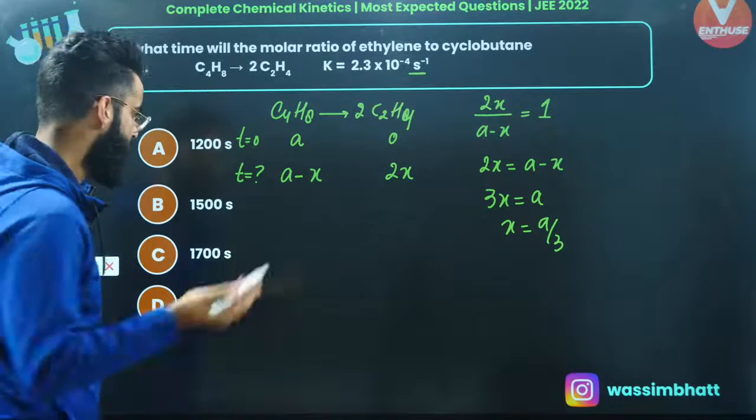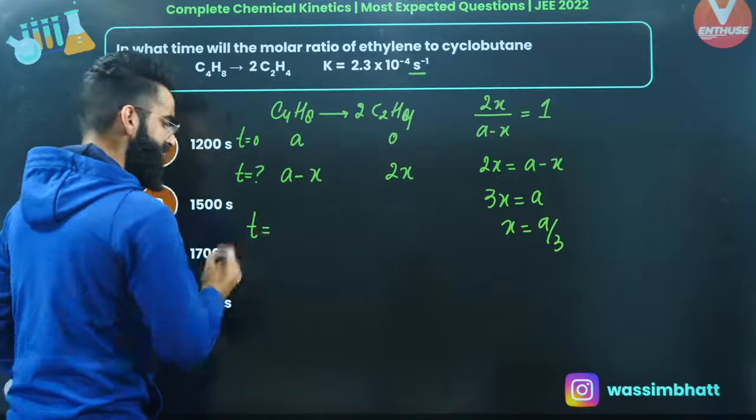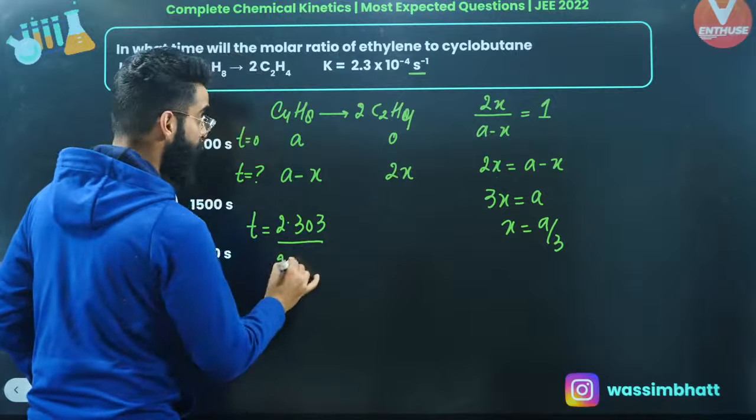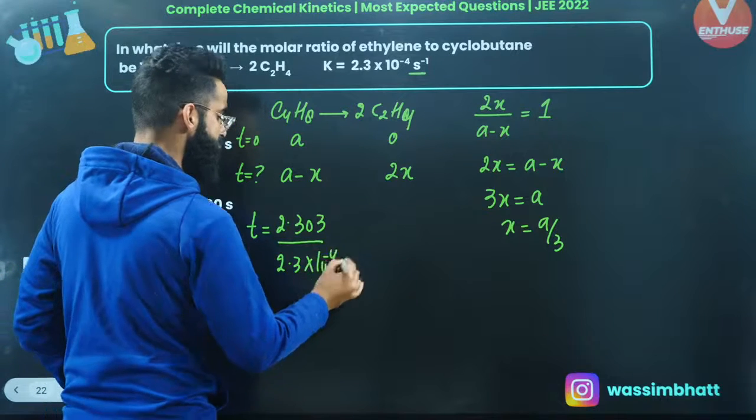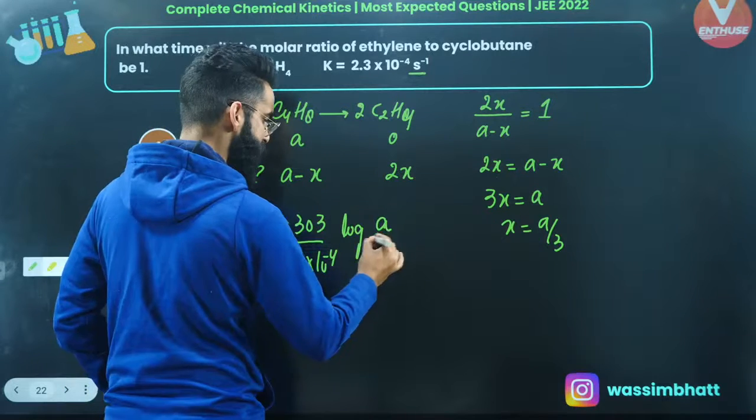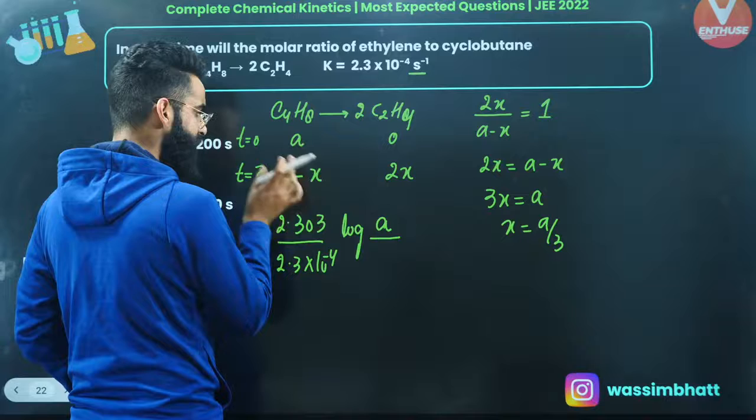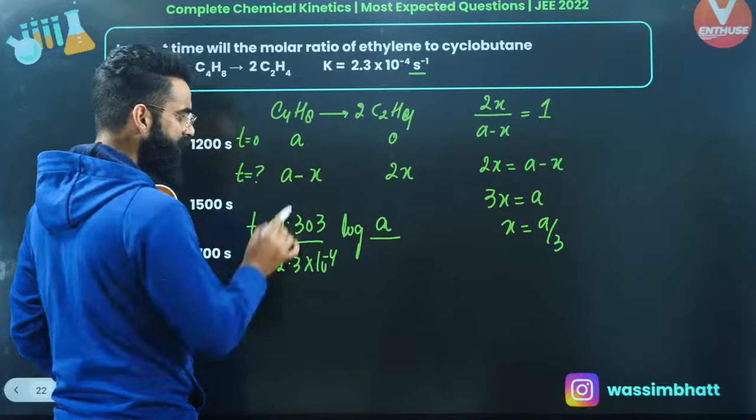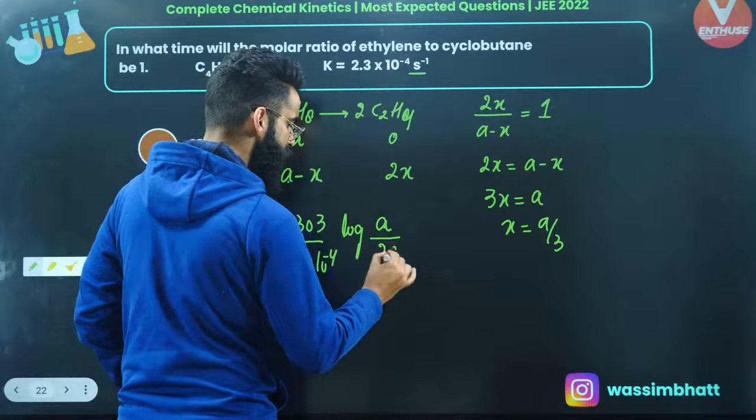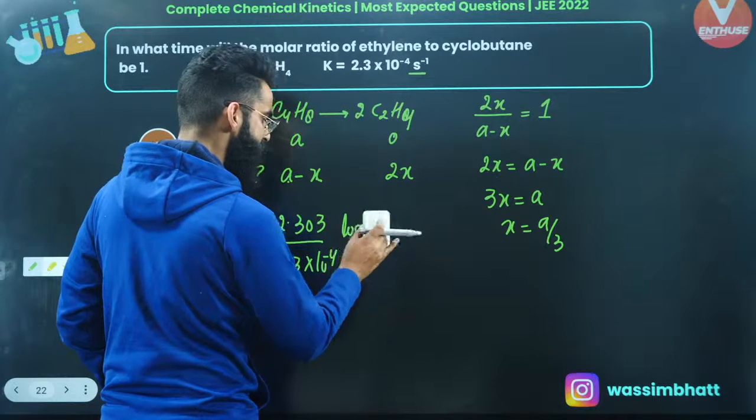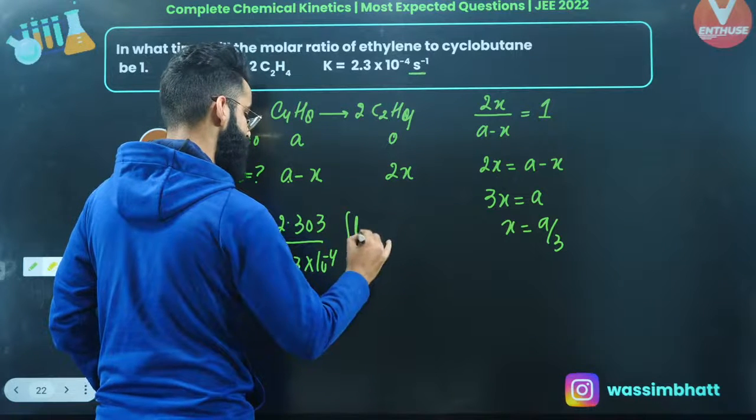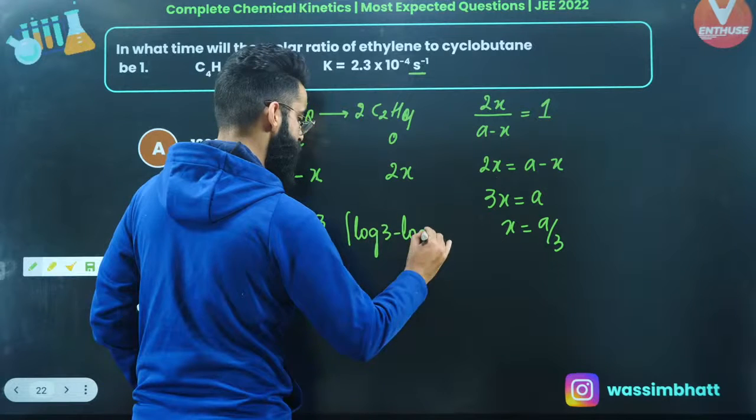Perfect. Now, simply use the integrated equation. You can say T is equal to 2.303 divided by K, where K value is given to us as 2.3 into 10 raised power minus 4 second inverse, times log of A naught by AT. A naught is the initial amount, that's A, divided by the moles of reactant left at time t. It's going to be A minus X, that's A minus A by 3, which comes out to be 2A by 3. So A gets cancelled, it becomes log of 3 divided by 2, or you can write it as log of 3 minus log of 2.